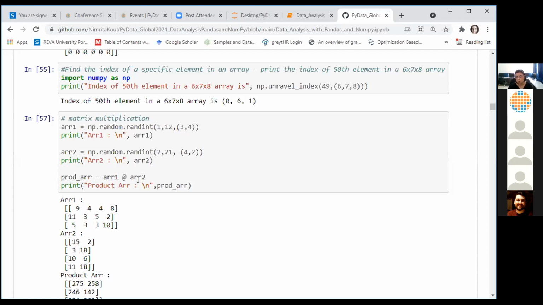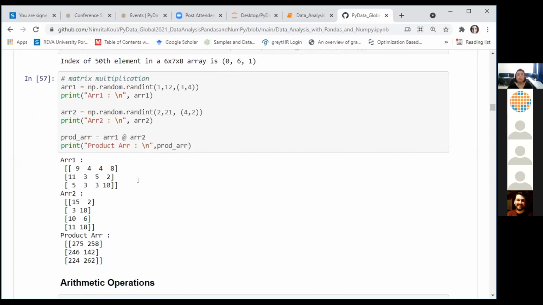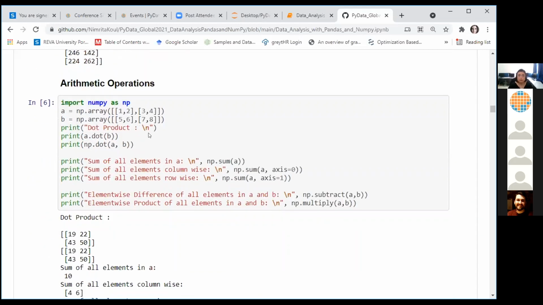You can also use the built-in product method. You can also write your own code. However, this is the shortest method, and we can use this ampersand notation here to find the product of 2 arrays or matrix multiplication. Of course, for any kind of matrix multiplication, we need to make sure that the participating matrices are size-wise compatible. There are a lot of built-in methods for arithmetic operations also.